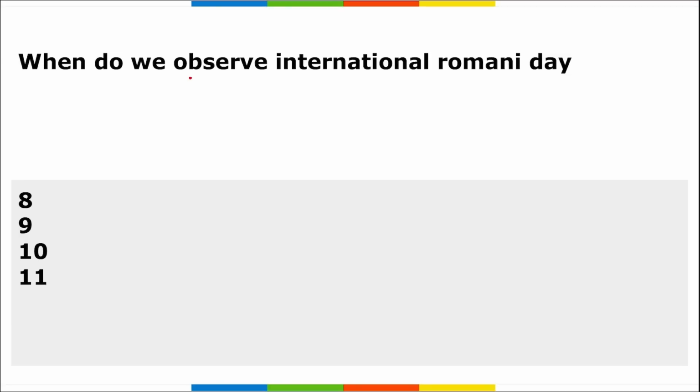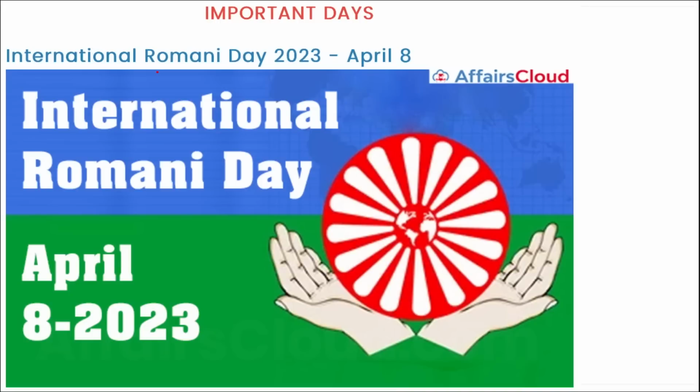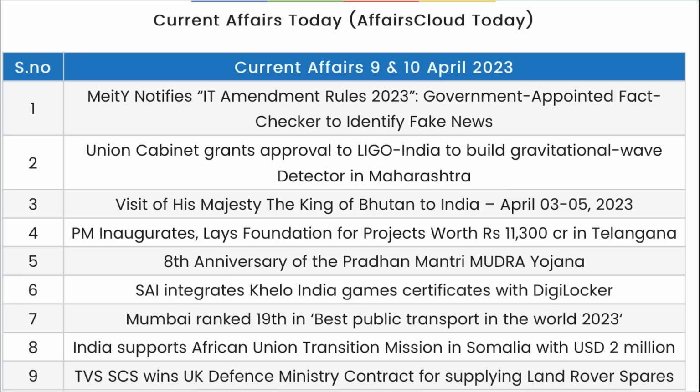Next, when do we observe International Romani Day? International Romani Day is observed on 8th of April, and basically it is to celebrate Romani culture and create awareness about the difficulties that are faced by the Romani community across the globe. Right? So, International Romani Day is on 8th of April.